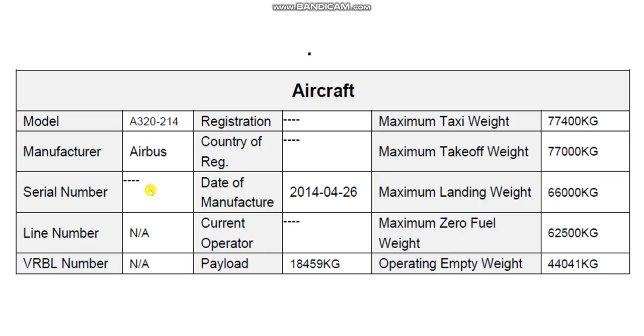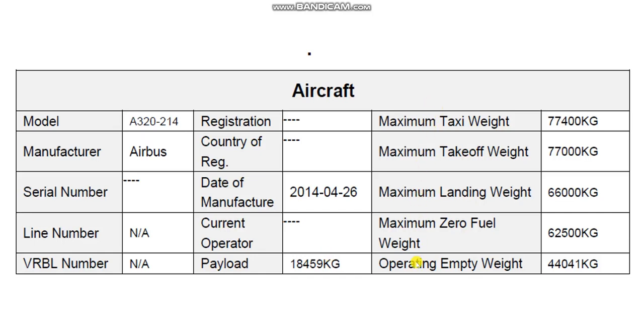So, for the brokers, they can make pairs and get this aircraft and bypass the owner or the other brokers. The registration also, no. The country of registration, no. Date of manufacture, yes. Current operator, no. Payload, yes.